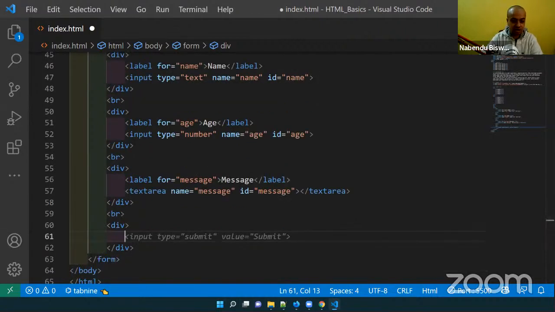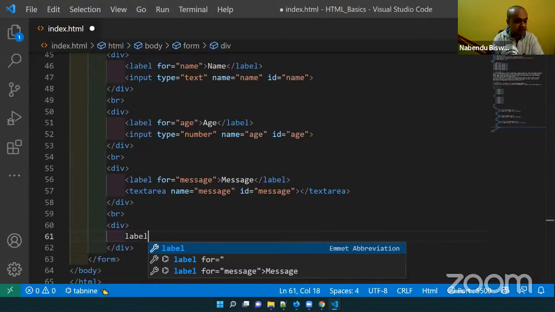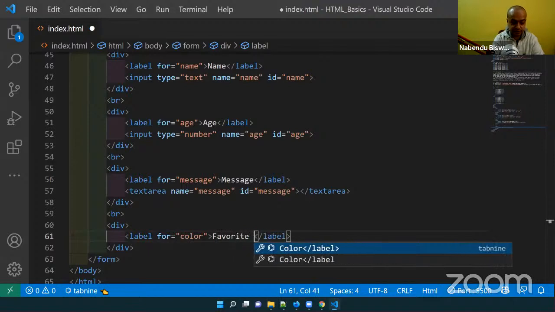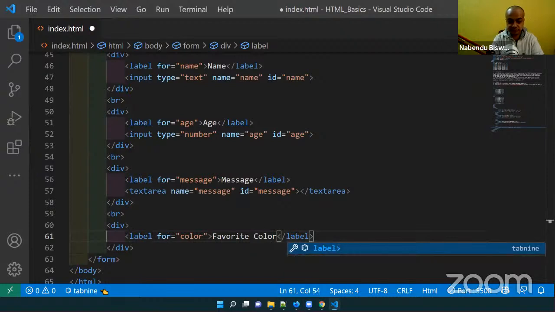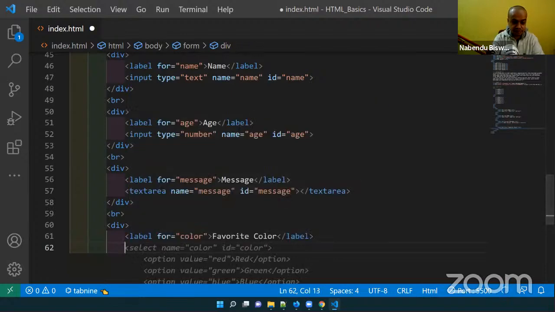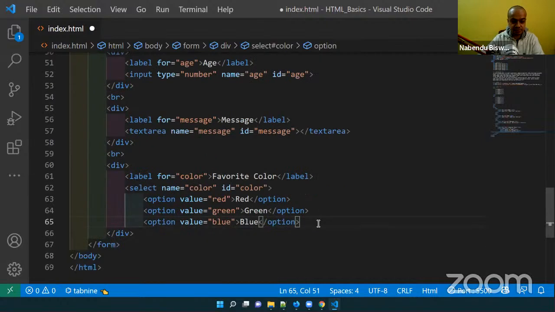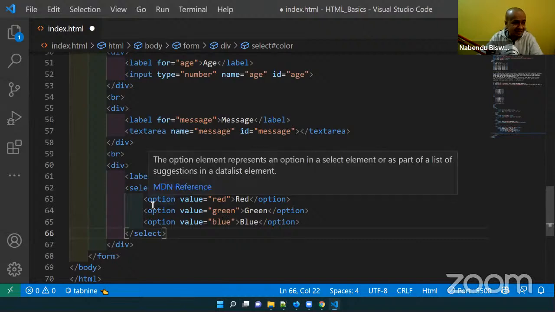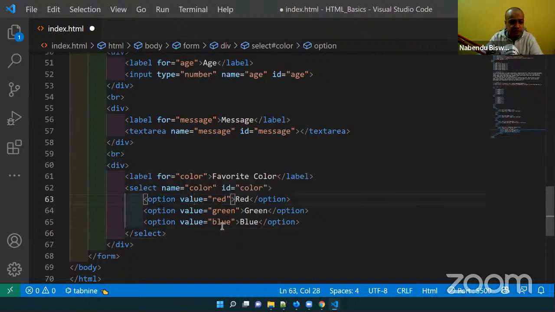Label, favorite color, select, name color, and select I will close. Name again I have to take, and id should be as for, and inside the select I have something known as options. So value: this value is something which will go to the backend.